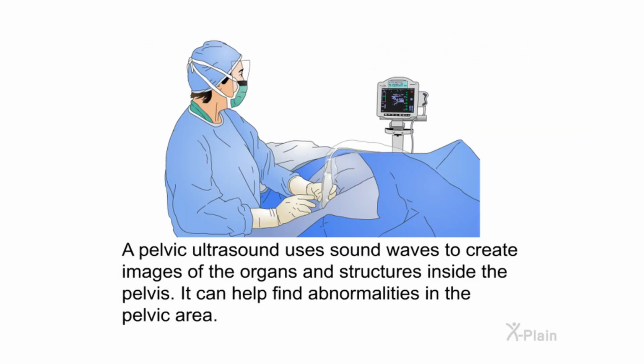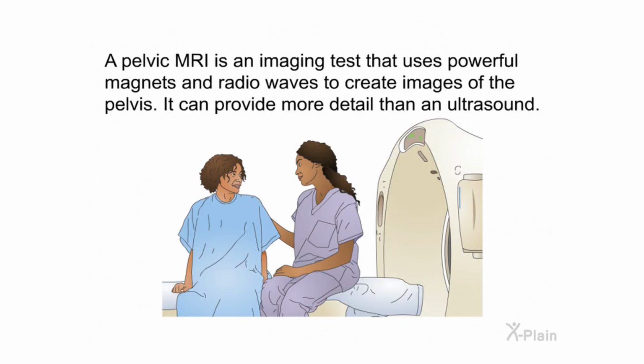A pelvic ultrasound uses sound waves to create images of the organs and structures inside the pelvis. It can help find abnormalities in the pelvic area. A pelvic MRI is an imaging test that uses powerful magnets and radio waves to create images of the pelvis. It can provide more detail than an ultrasound.